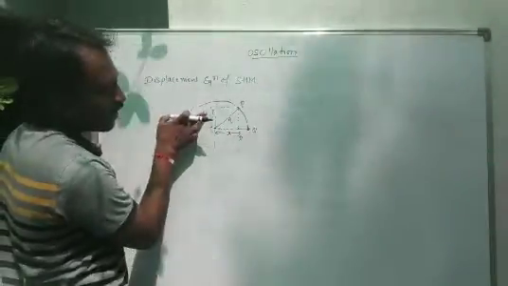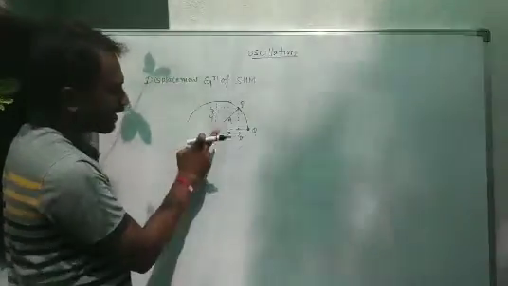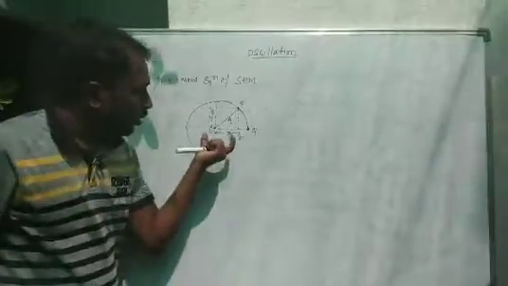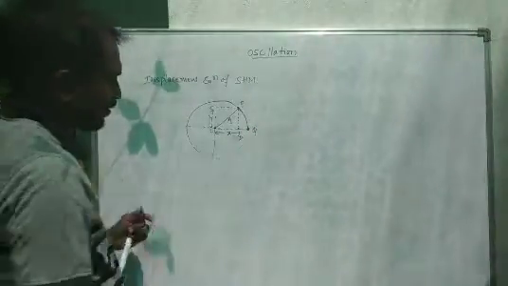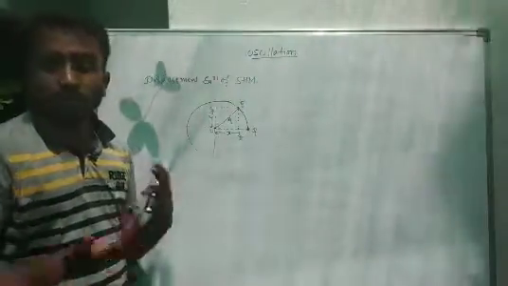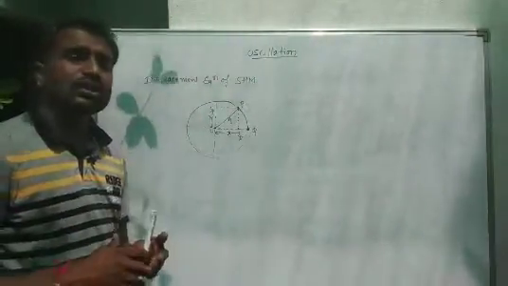O to C is the displacement along the positive y-axis, and X is the displacement along the positive x-axis.